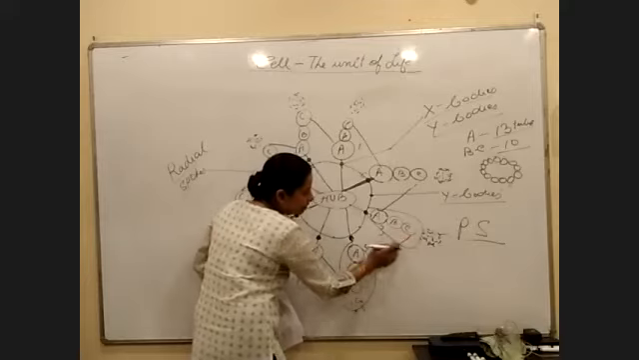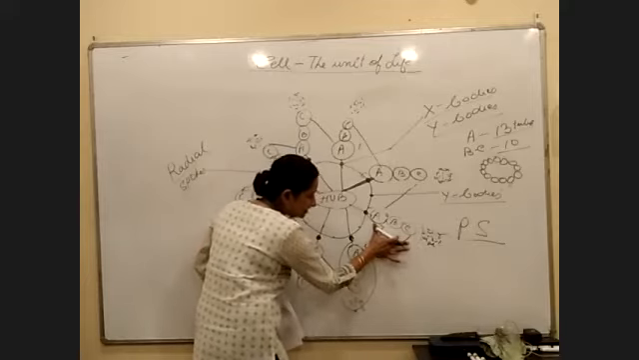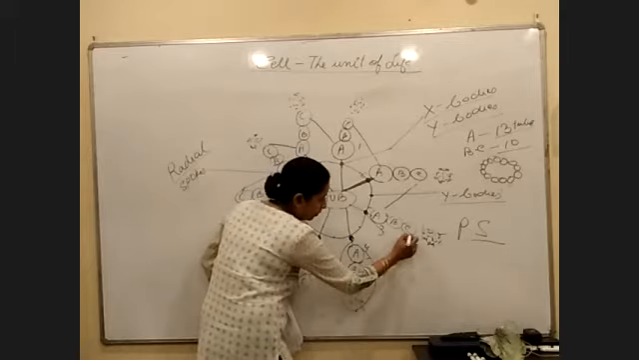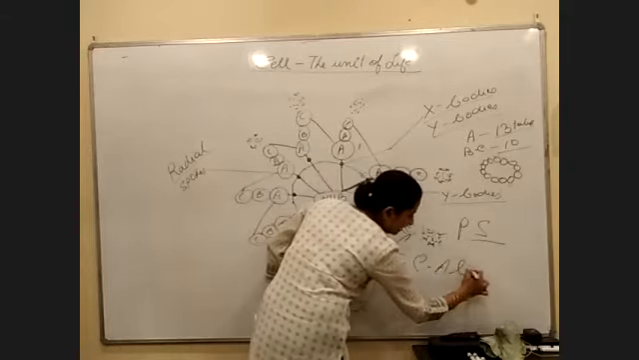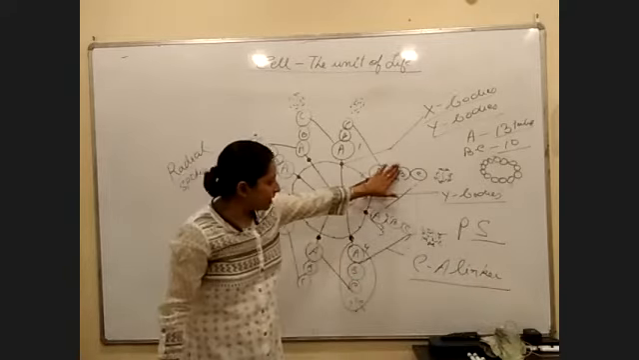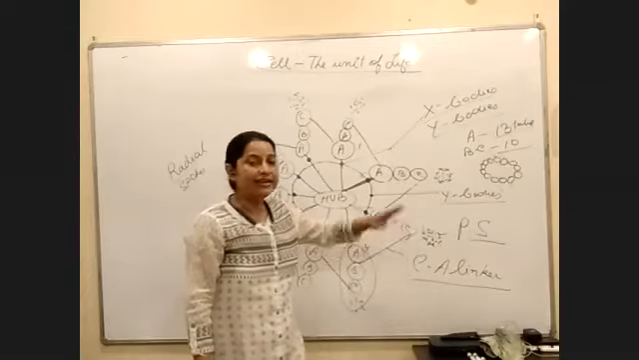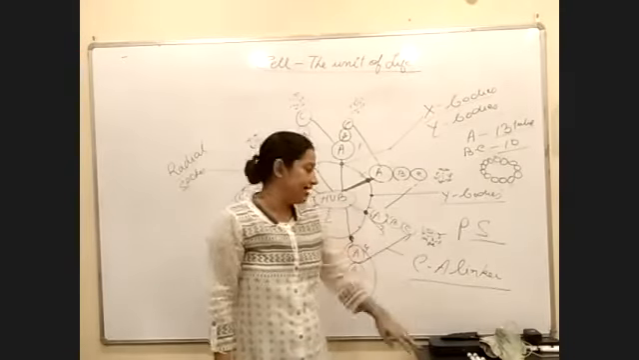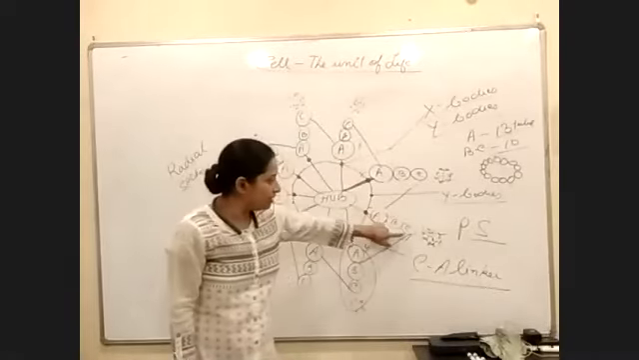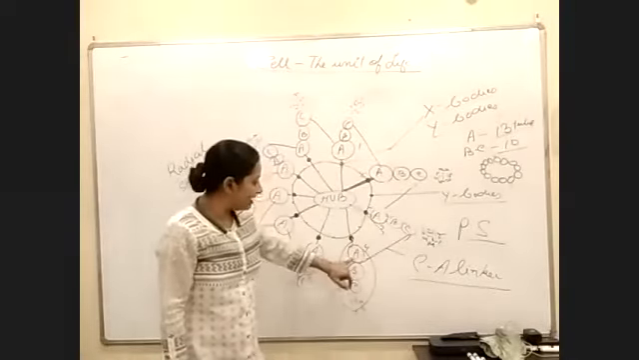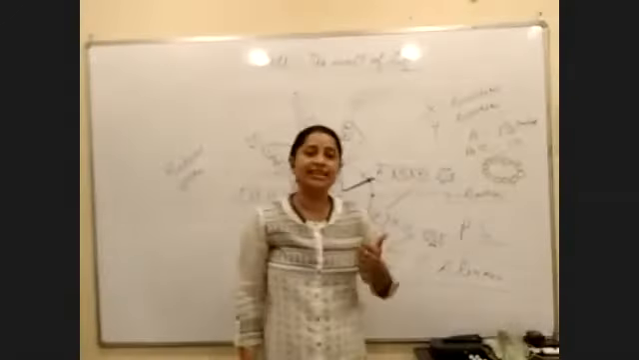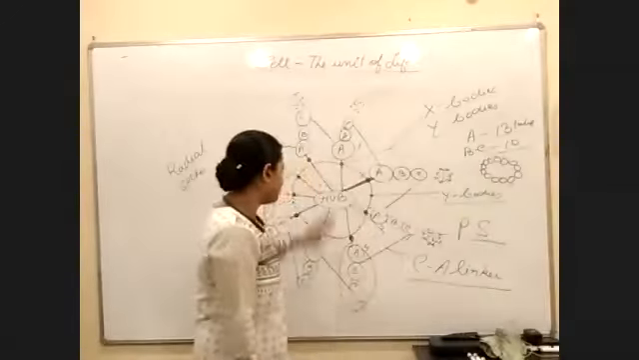The linker that links this set to this set would be called the CA linker, right? So the linker links the C microtubule of one set to the A microtubule of the next. Why do we say CA? Because this C links with A, similarly this C links with A, and so the name is CA linker. That is the second point.